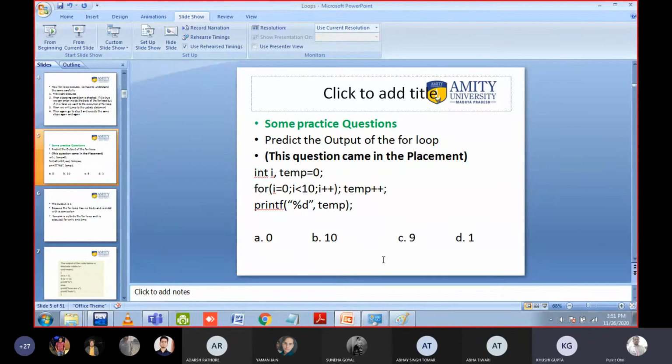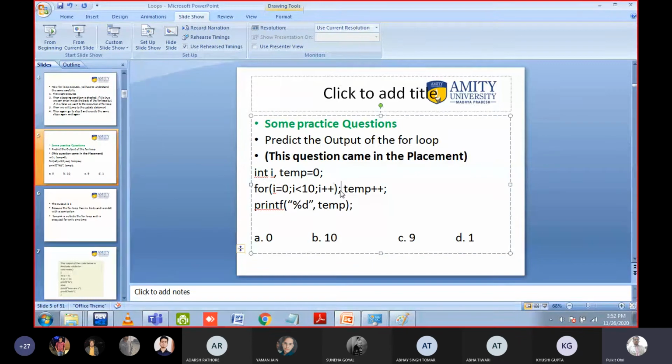Yes, correct. What is this called? Aankhon ka dhokha, an optical illusion. Look what they have done: normally here they have put a semicolon. If the semicolon is there, it means the temp plus plus is not inside the for loop. If I remove the semicolon, then of course temp plus plus is incremented 10 times, and the final value will be 10.